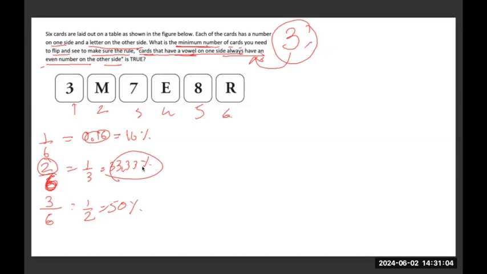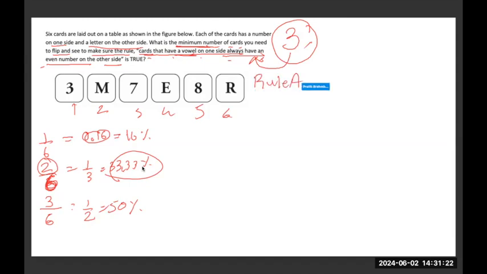In that other case, we are going to take the statement itself. Cards that are vowels on one side always have an even number on the other side. Vowel on one side, even number on the other side is what is given. Now from that statement, I can bring out 2 rules.